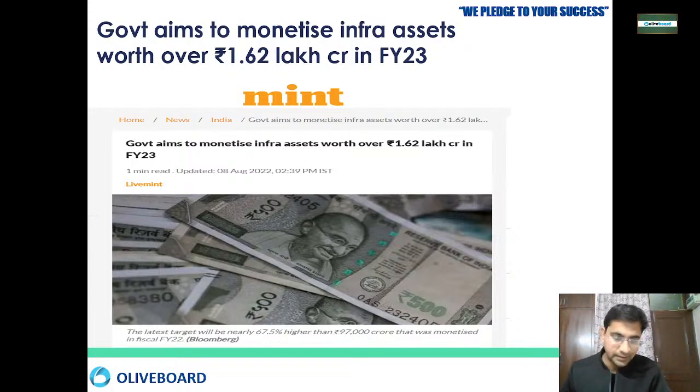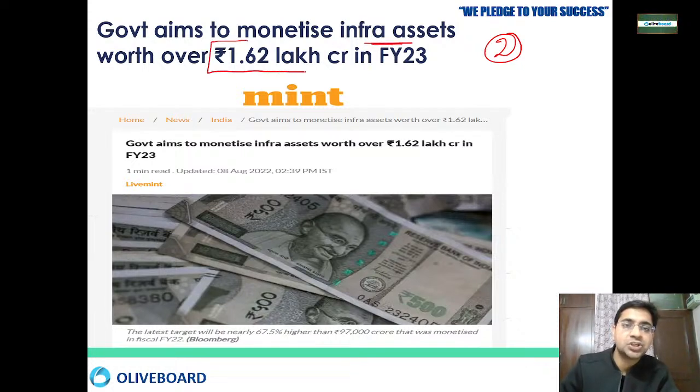Okay, fine. Now the second thing we wanted to discuss is that the government aims to monetize infrastructure assets worth over 1,62,000 crore in financial year 2023.